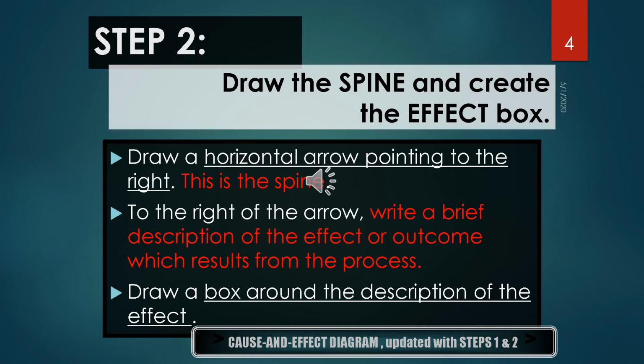Now you have drawn a horizontal arrow pointed to the right. Then on the right side of the arrow, you write a brief description of your effect. Then draw a box around the description of the effect.